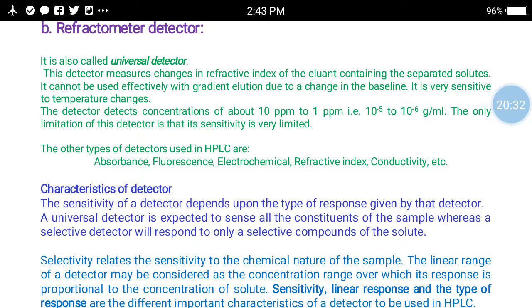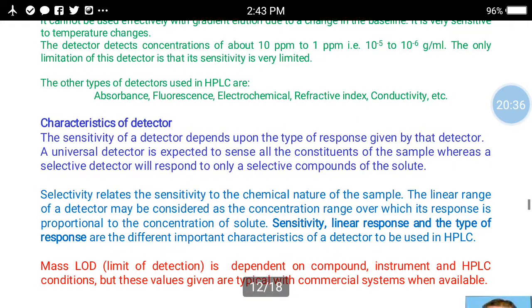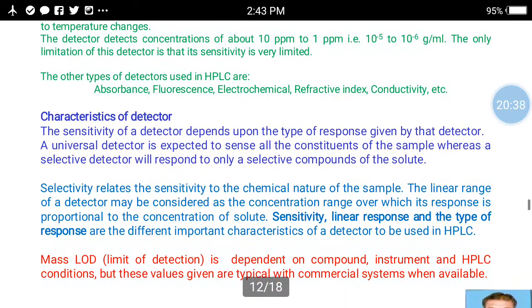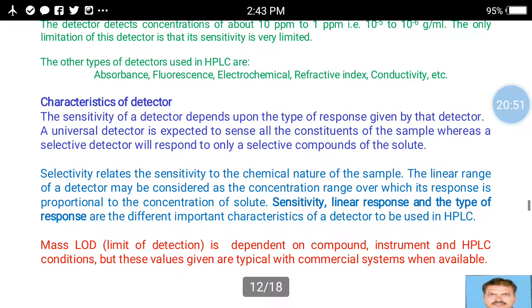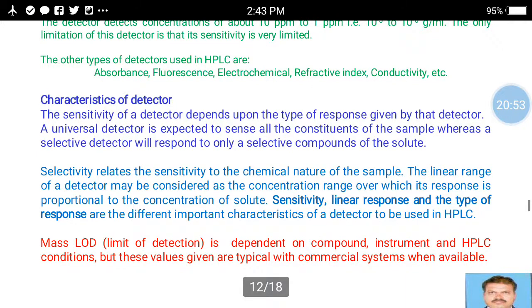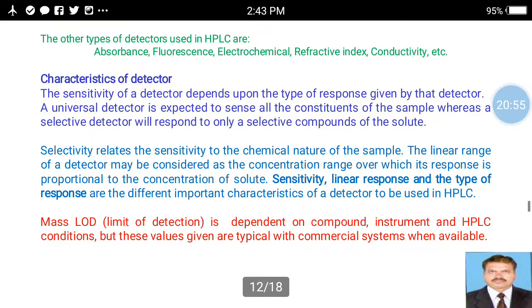It is very sensitive to temperature changes. The detector detects concentration in the range of 10 ppm to 1 ppm, that is 10 raised to minus 5 to 10 raised to minus 6 gram per ml. The only limitation of this detector is that the sensitivity is limited.